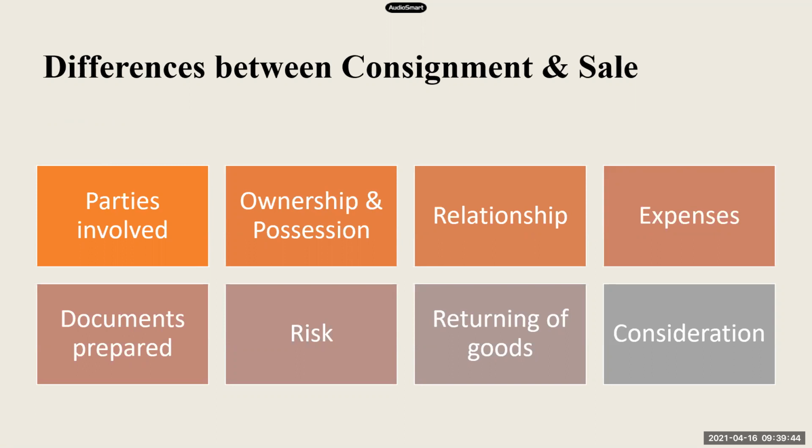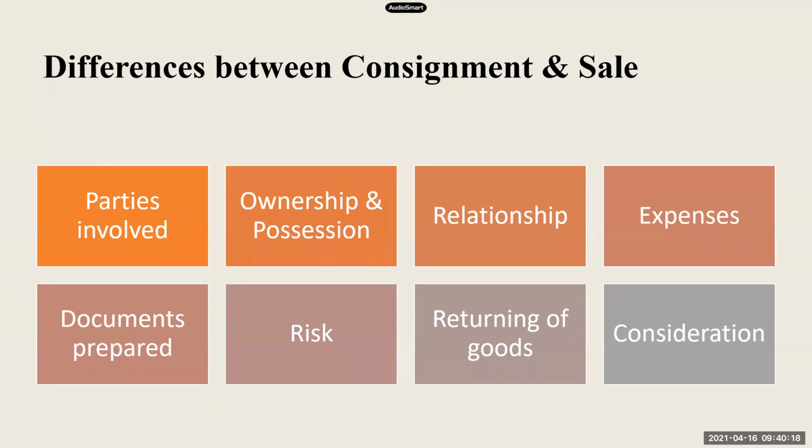Now coming to ownership and possession. See, ownership is always different from possession, right? For example, if you are buying any goods, there are two things involved: one is the ownership of the goods, the second is the possession of the goods. Possession only means physical possession of goods. So in case of consignment business, the ownership of goods still remains with the consignor only.